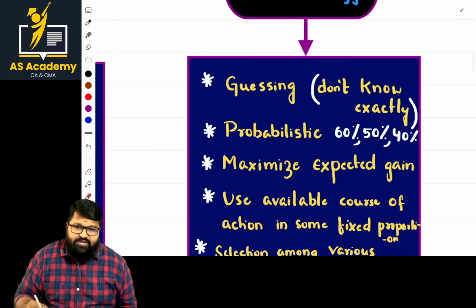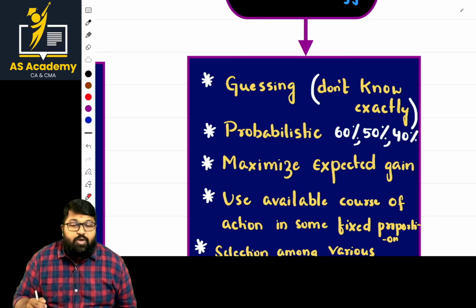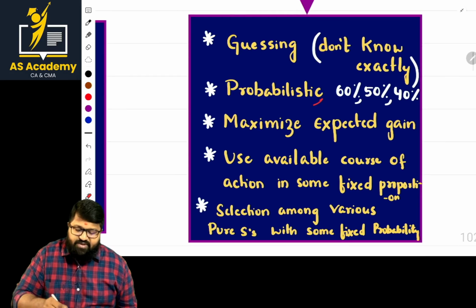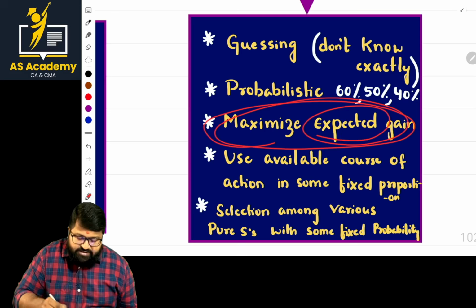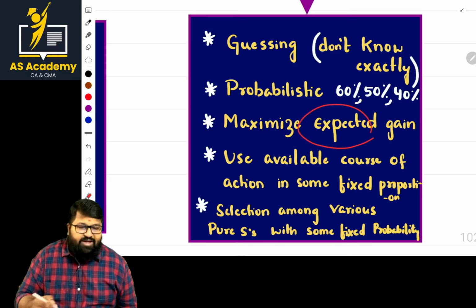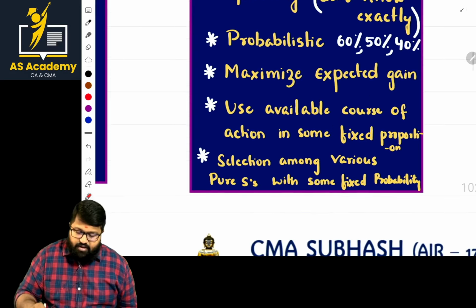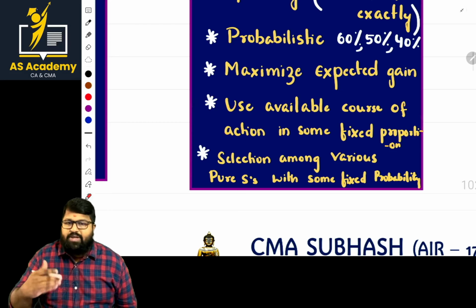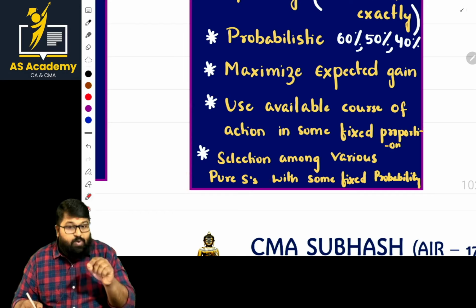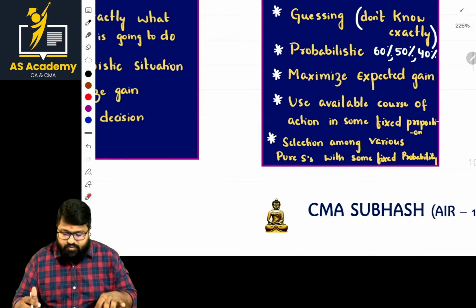What about the other, sir? Mixed strategy. Here we do not know exactly what the competitor is going to do. Then what are we using? We use probability. We are making just a guess, and it is based on probability. And what is the point here? Maximize the expected gain. What is this, sir? There we know the exact gain. Here we are using probability, so we get the expected gain. And what are the available courses of action? We apply probability and we calculate. It is also a selection of pure strategies, but not exactly one pure strategy. We are applying more than one strategy. Okay, if it is clear.